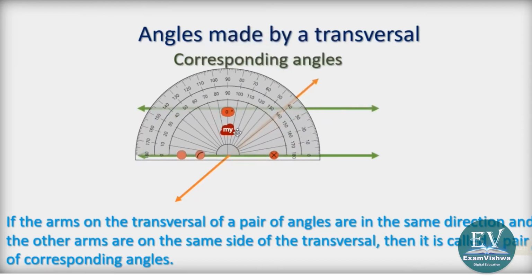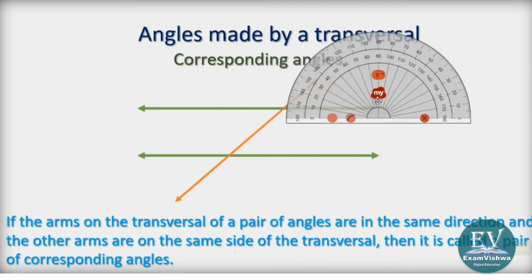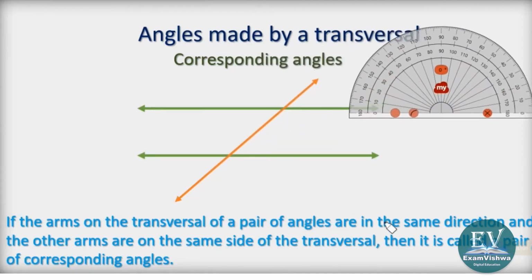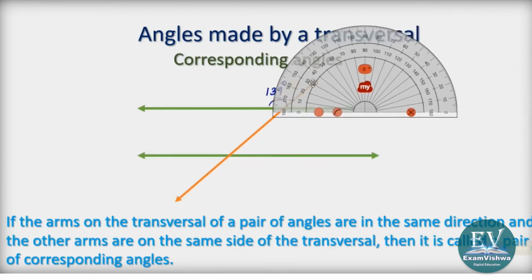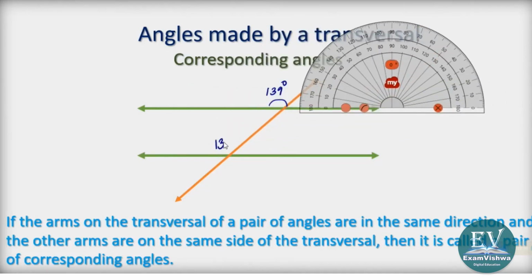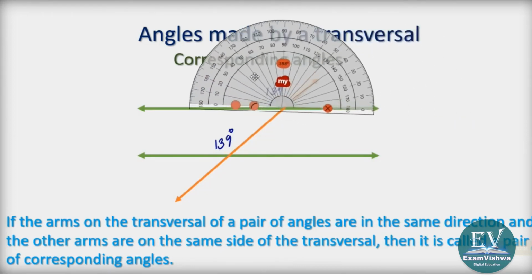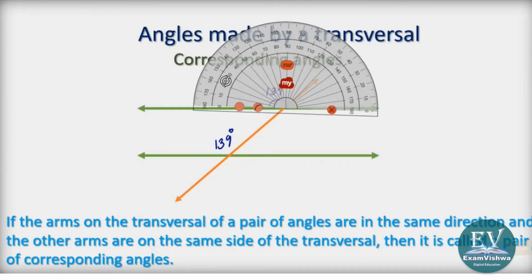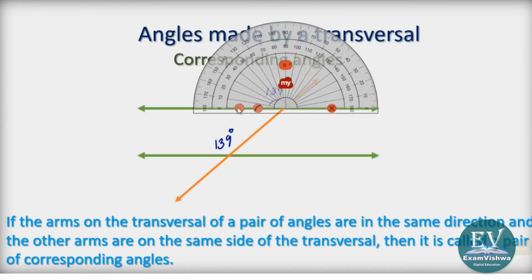Let me check this. Adjust here. 139. So this means these two angles are corresponding and have a measure of 139 degrees. I did not construct it by measuring, I am showing you. This is also 139 degrees. Now this is an activity for you actually. You can do the activity given in the textbook where you cut and paste instead of using a protractor. Now this angle is to be measured from here: 0 and then it is 40 here.